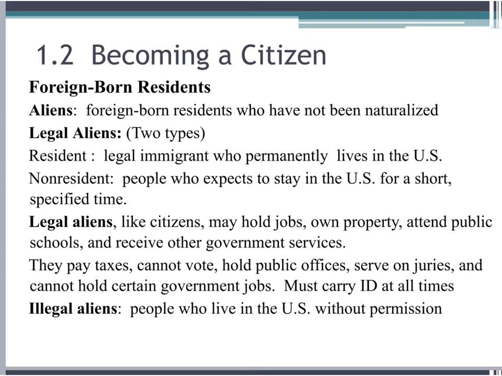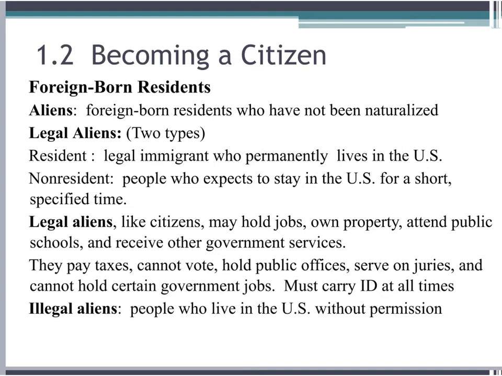Legal aliens, like citizens, may hold jobs, own property, attend public schools, and receive other government services. They are literally just like regular American citizens, with a few exceptions.